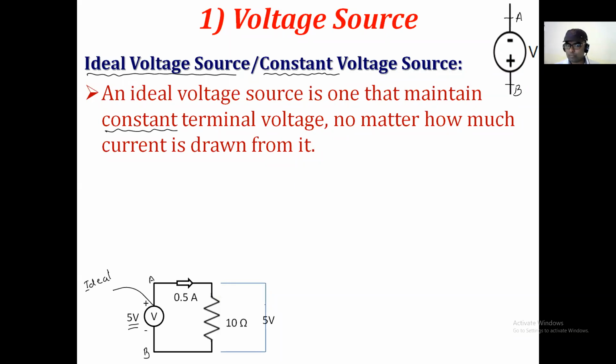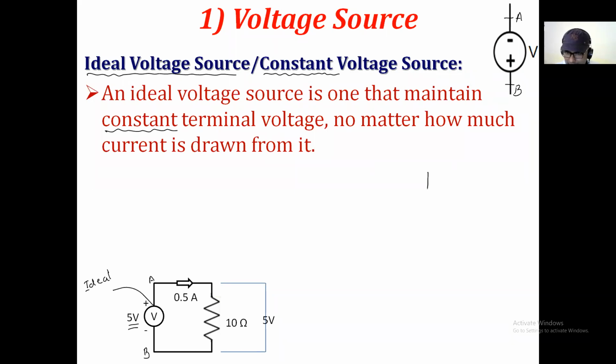It means that 0.5 ampere current flows through this ideal voltage source, and due to that 5 volt is developed across this 10 ohm resistance. Once again I can draw that diagram so that your concept will be clear.